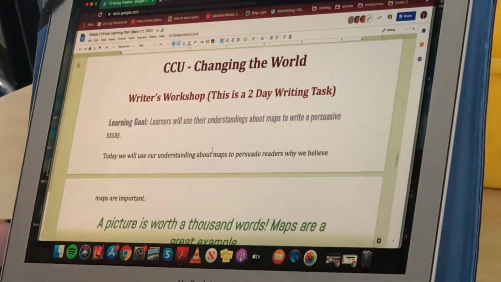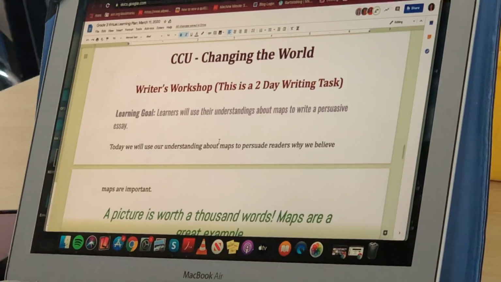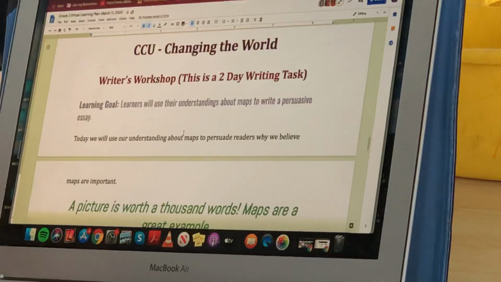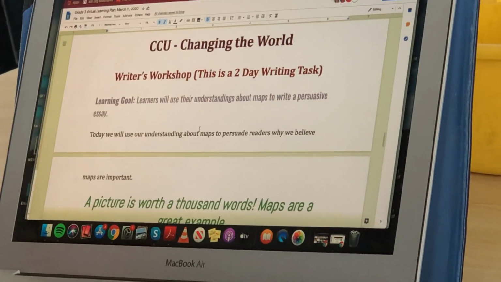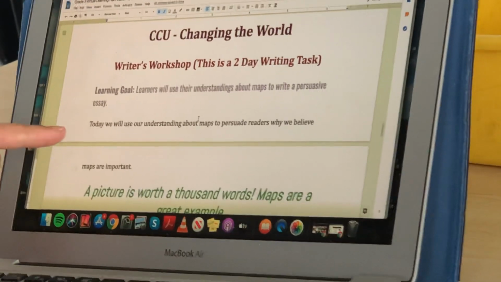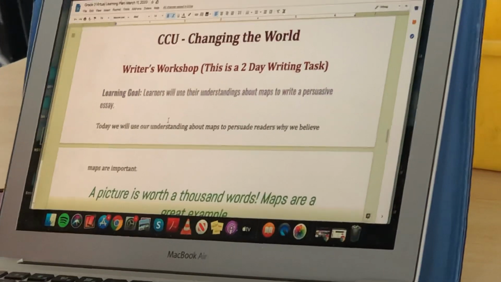That means you're going to start today, and you can finish today if you want, but if you want to pause and finish it tomorrow, that's okay. Remember, in writing, we're focusing on persuasion. How can you persuade people? The learning goal says learners will use their understandings about maps to write a persuasive essay. Today we will use our understanding about maps to persuade readers why we believe maps are important.